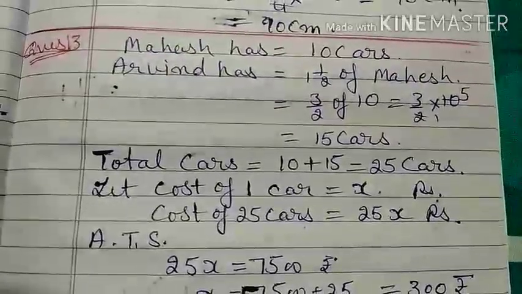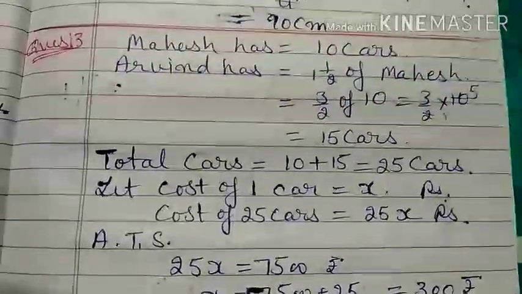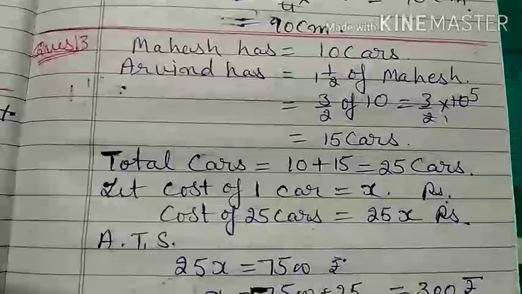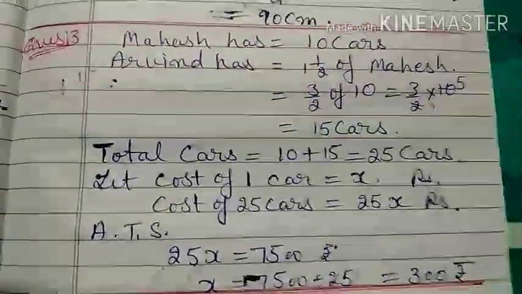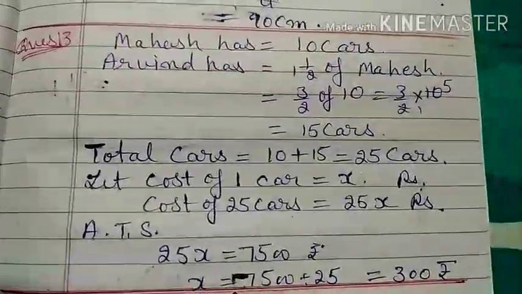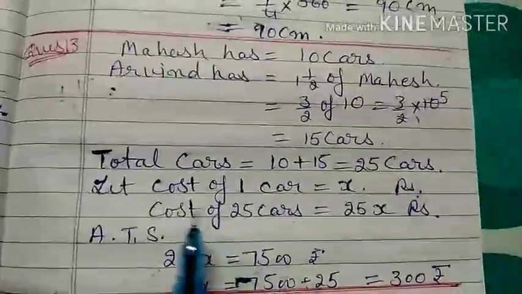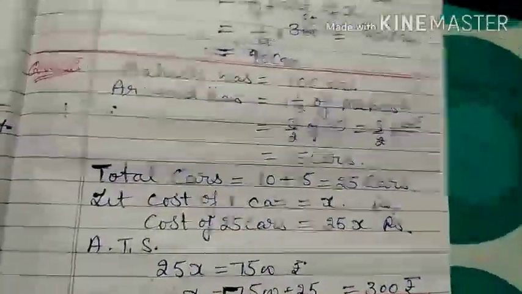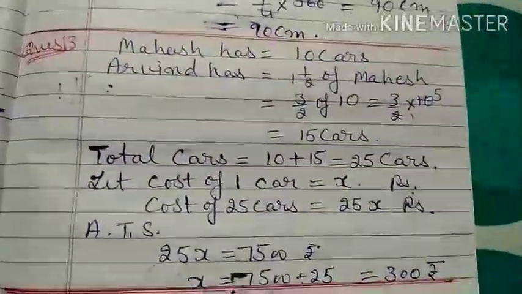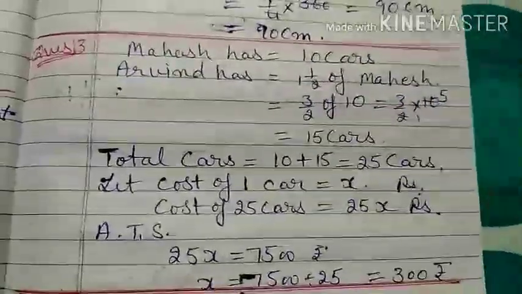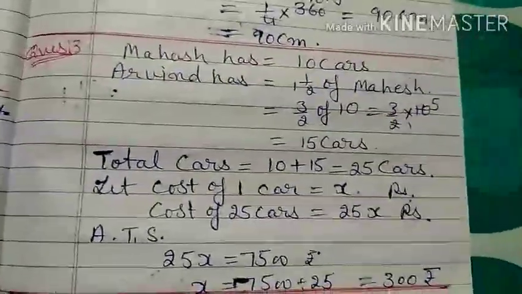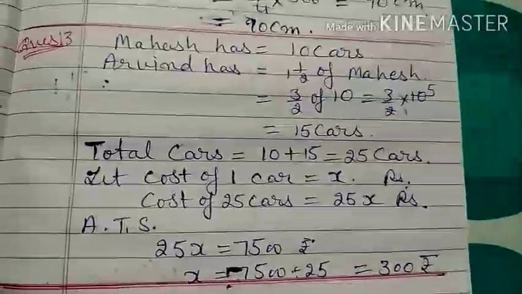Whatever 10 cars amount is there, whatever 15 cars amount is there, the total amount paid to the shopkeeper is 7,500. That means if 25 cars were bought from the market for 7,500 rupees, what is the cost of one car?